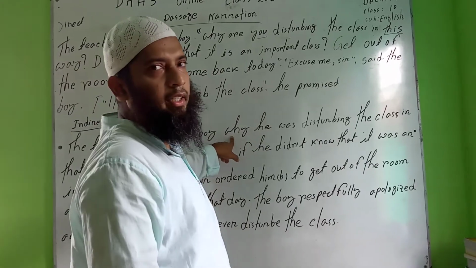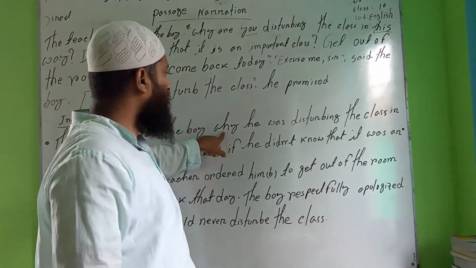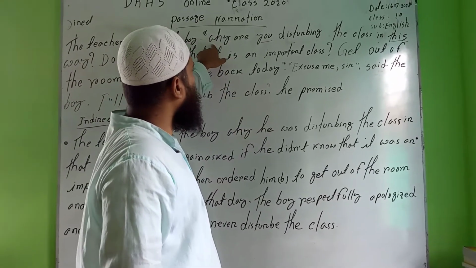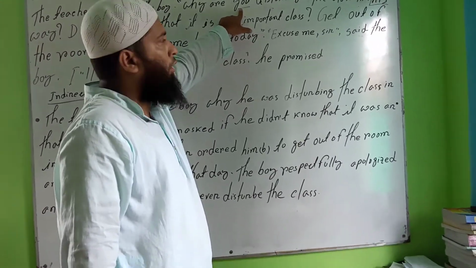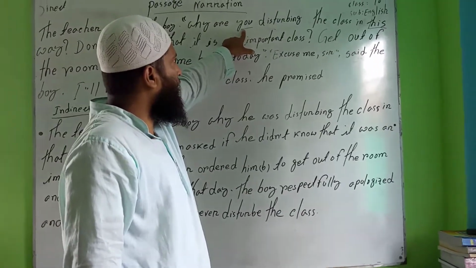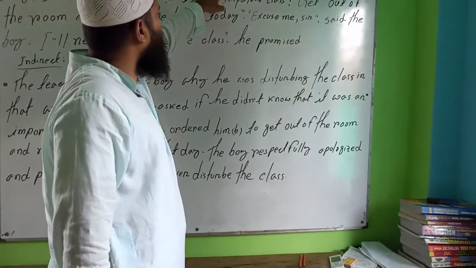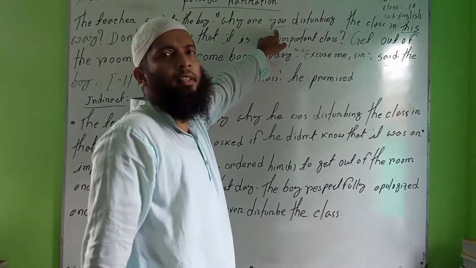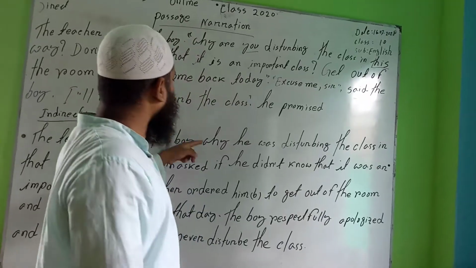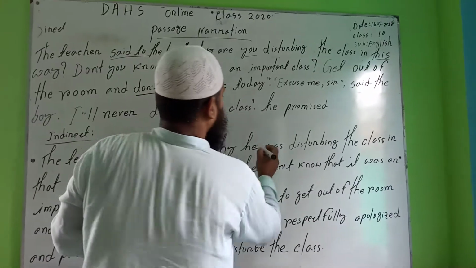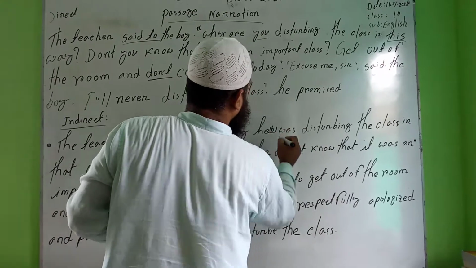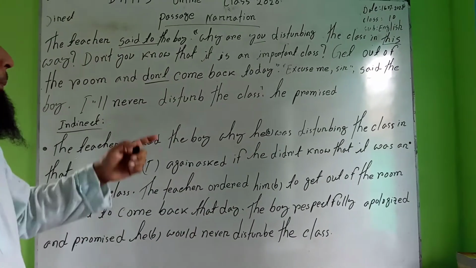These are the rules of the interrogative sentence: W's question and then subject. Here subject is you. You is second person. Second person will be changed by the object. Why are you disturbing? You means here the boy. For this reason, here I will read why he. First of all, you can write on here B.